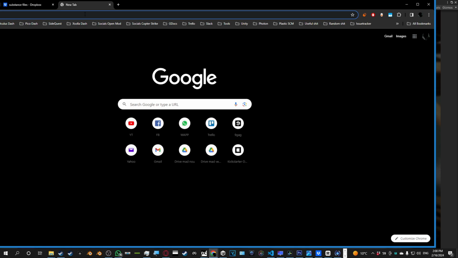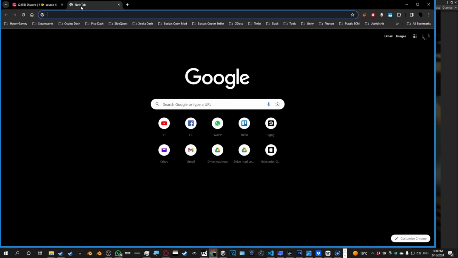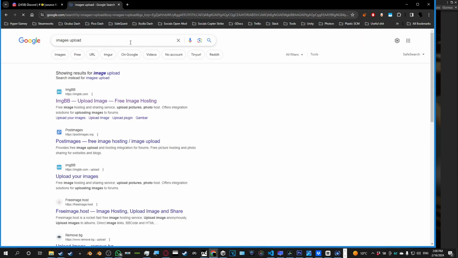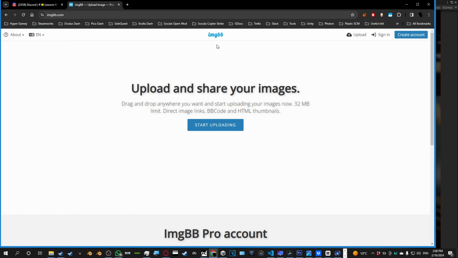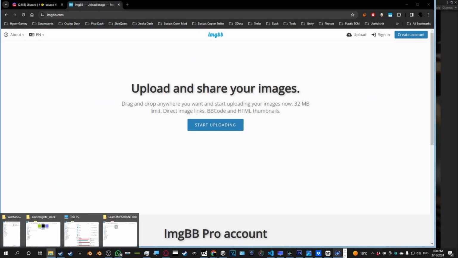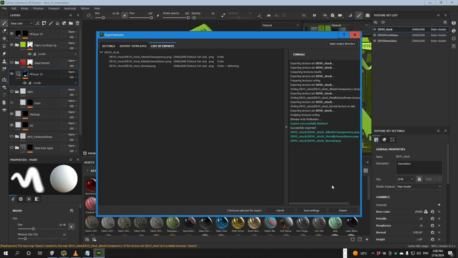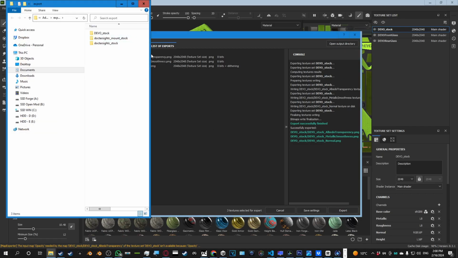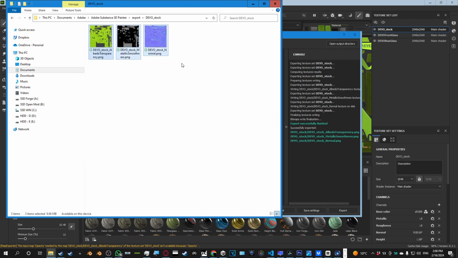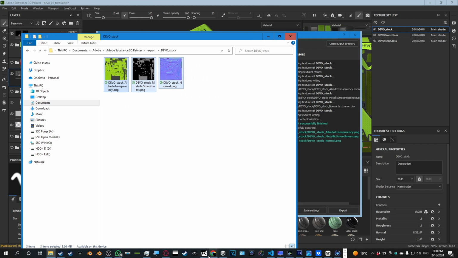Started the game. In the meantime, let's upload the textures. This image BB works. Where did this guy export? We're interested in those three textures.